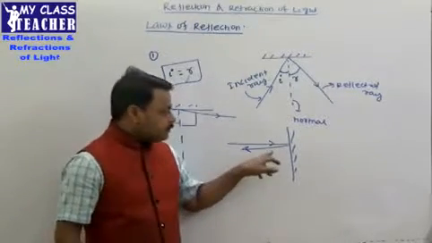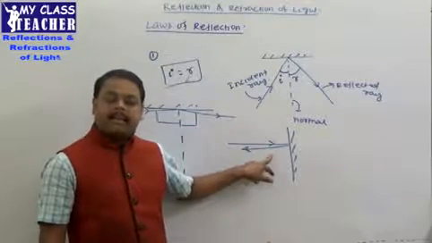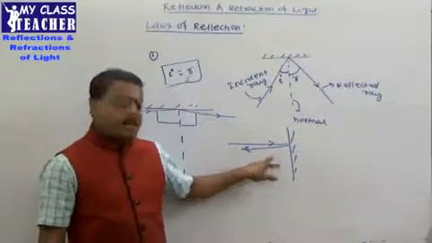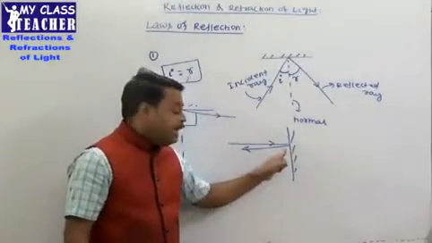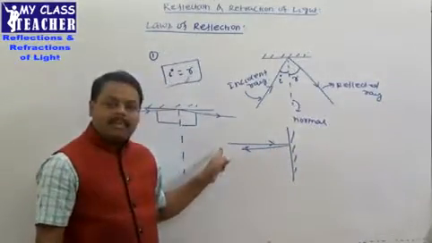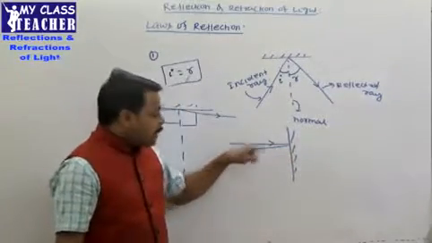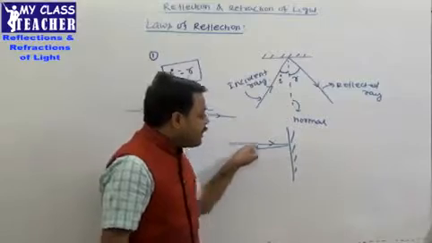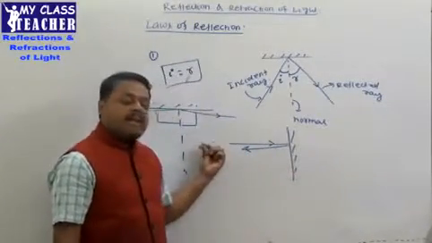लेकिन in this case, suppose ray is striking the mirror perpendicular to the mirror. इसका मतलब angle of incidence is 0. If angle of incidence is 0, angle of reflection यहाँ पर 0 होगा, लेकिन ray is returning back. इसका मतलब ray is striking like this, but it is returning back. So before striking, the direction of propagation of ray is like this. After this strikes, the direction of propagation of the ray is like this.